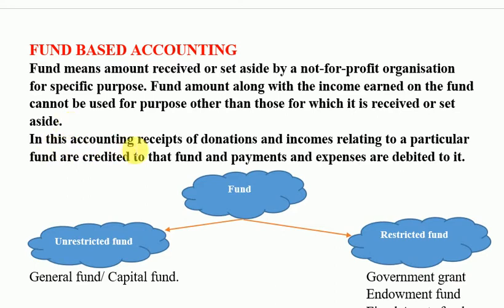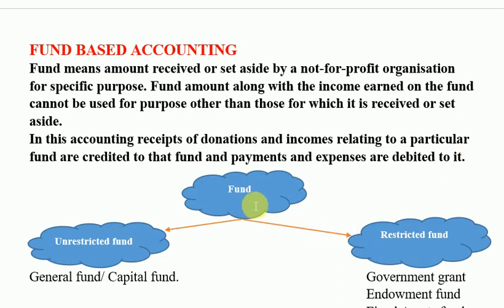So in this accounting, receipts of donations and income related to particular funds are credited to that fund, and payments and expenses are debited to it. It means if there is any income received from that particular fund, it will be added to that particular fund itself on your liability side, and if there are any expenses incurred from that particular fund, they will be deducted from the particular fund itself.